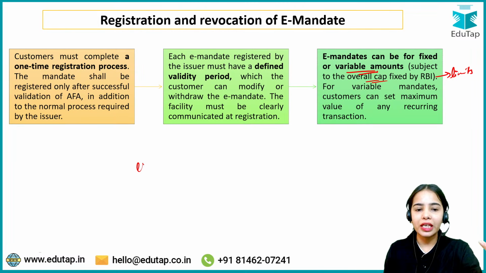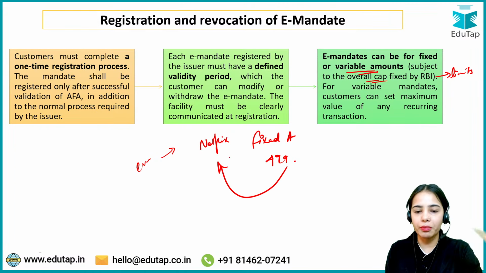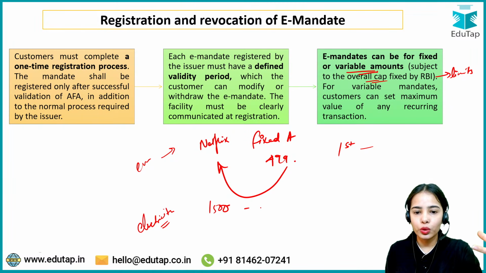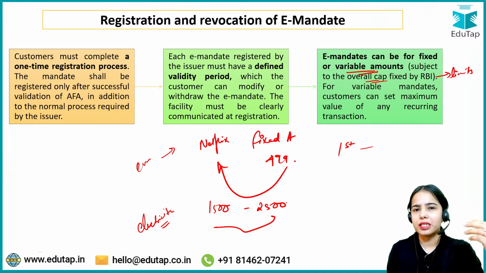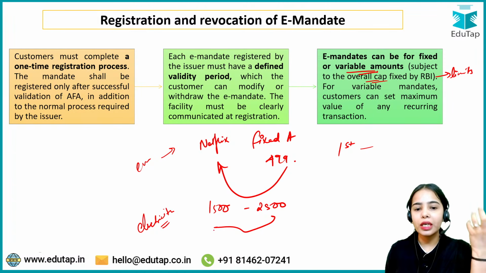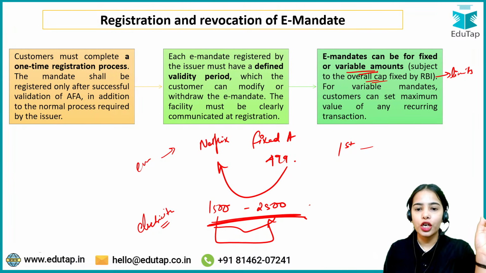You want to have an e-mandate for the monthly payments that you want to give to Netflix. For this, you are having a fixed amount of $4.99 that you will be paying to Netflix on a monthly basis on 1st of every month. Okay, but when it comes to the electricity bills, now your electricity bills tend to be in between, let's say 1500 to 2500 on a monthly basis. Sometimes it is 1700, sometimes it is 1800, sometimes it is 2200. So your electricity bill tends to be within this amount, 1500 to 2500. So you have given the e-mandate for the variable amount.